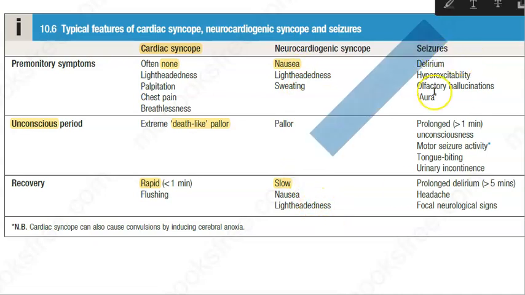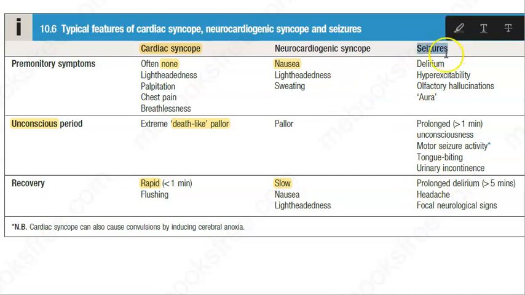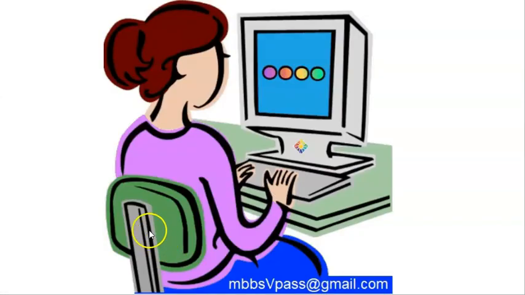Now when it comes to seizures, you should understand here that the recovery will not be so soon in seizures. That's what they are saying. And there will be something called aura in seizures, not all, but most of them. So they'll have some post-ictal confusion, all those standard things with seizures. No need to bother that much. In this video, we are here to learn about syncope. What do we want to learn, guys?